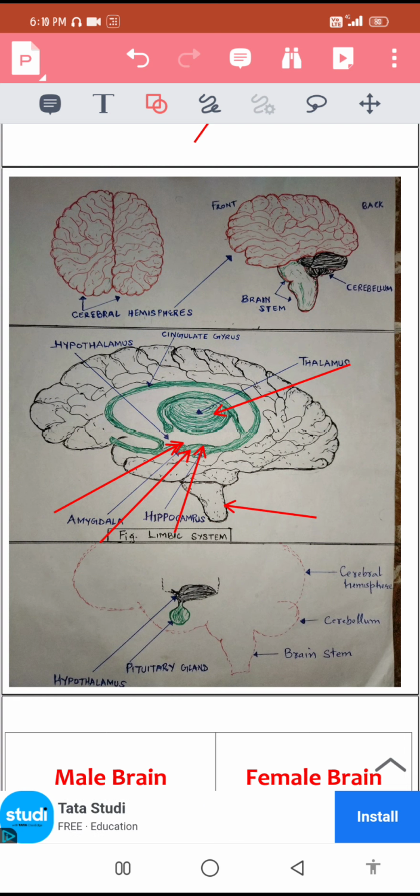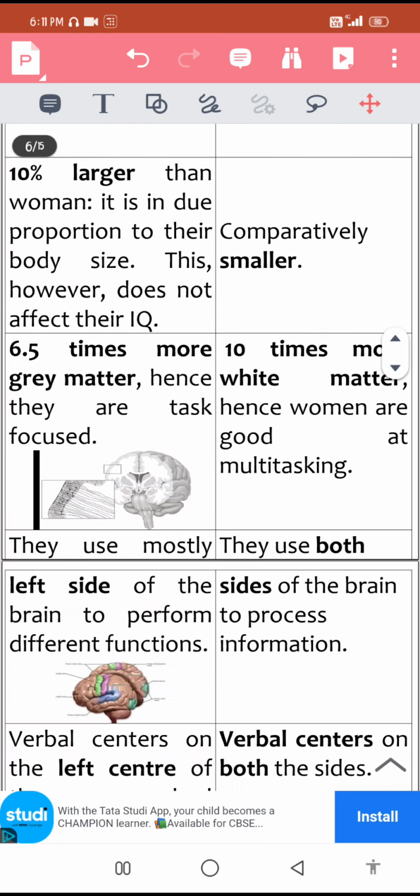And for example, this is the cingulate gyrus. A hemicircle or an arc that runs over the thalamus is the cingulate gyrus. Then this is the hypothalamus shown over here. There remains an endocrine gland hanging from this hypothalamus, which we call the pituitary gland. Moving on to the comparison.